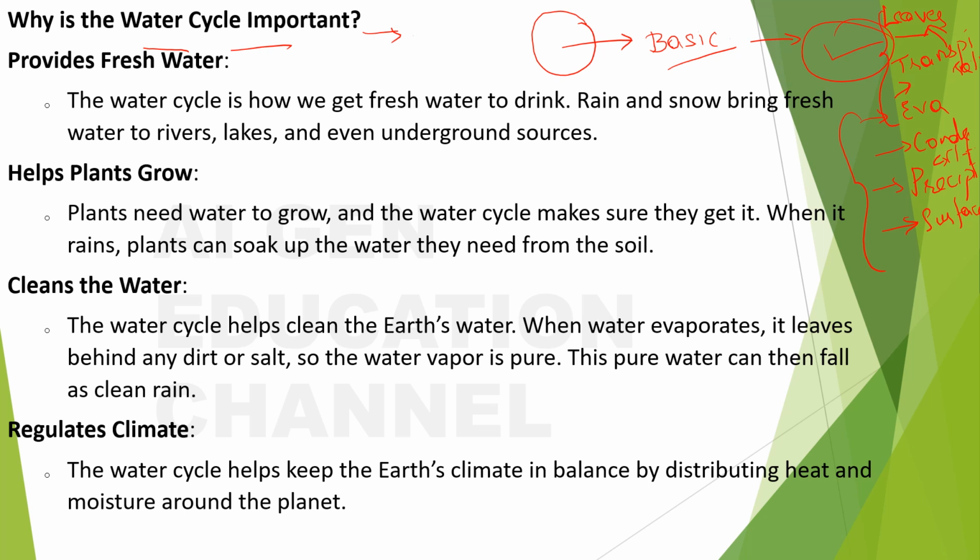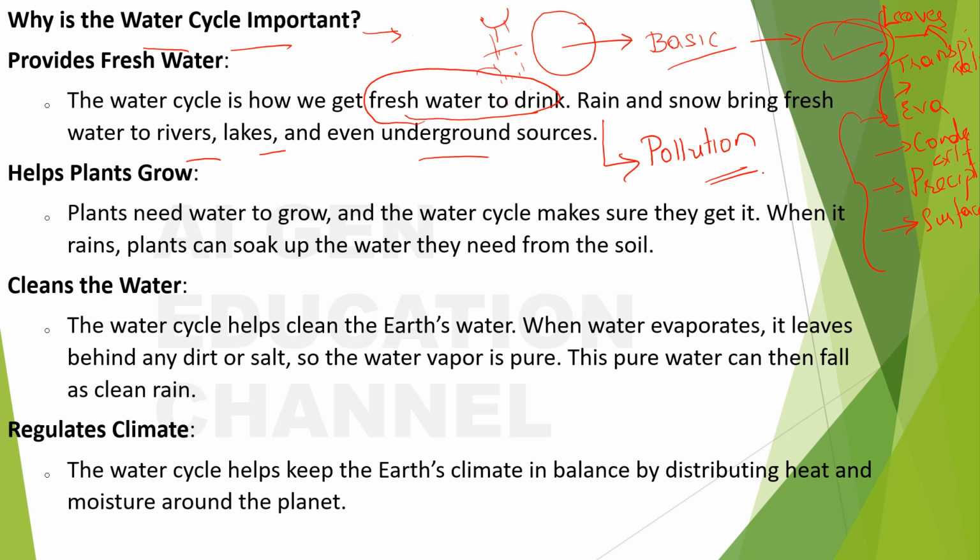Next, why is water cycle important? The water cycle is how we get fresh water to drink. Rain and snow bring fresh water to rivers, lakes and even underground sources. Okay, for now it's okay to assume that we get fresh water to drink, but with the concepts of pollution and all that, you can say that this is partly true. So yes, when all this happens, from the clouds what we get is for sure good water, right? Fresh water.